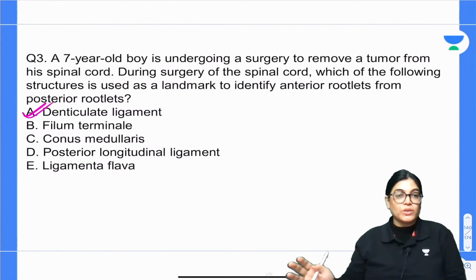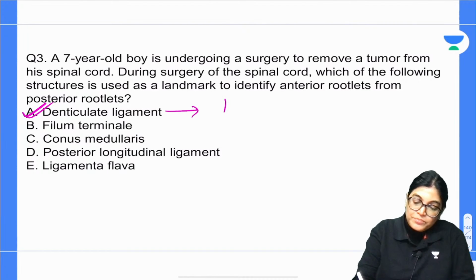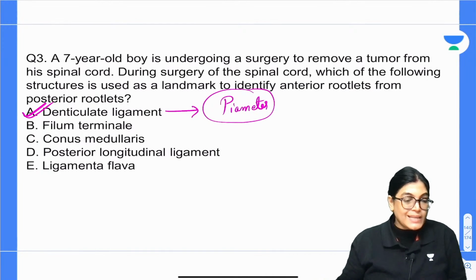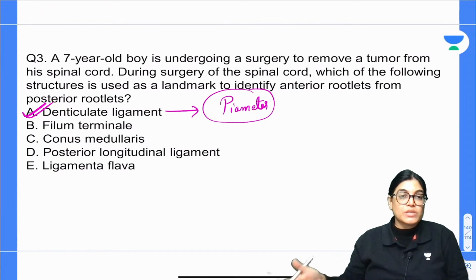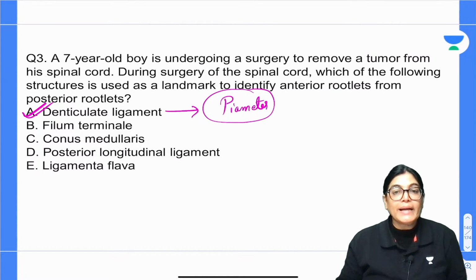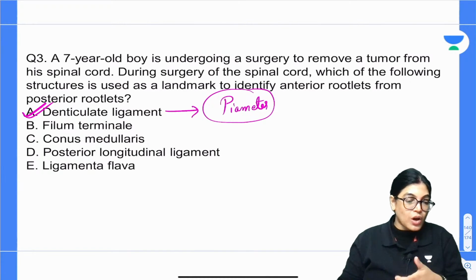It's the ligamentum denticulatum. If you remember, the ligamentum denticulatum, or denticulate ligament, is a modification of which structure? It's a modification of pia mater, and it is exactly located between the anterior and posterior nerve rootlets. So this is important as a landmark. This is an important structure which can be used as a landmark to locate the nerve rootlets. Okay, so let's talk about the right answer and let's also talk about the wrong options.